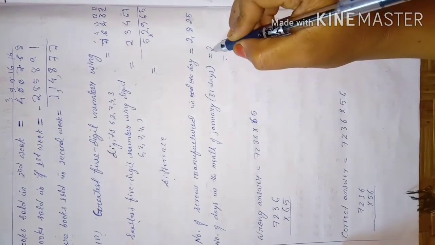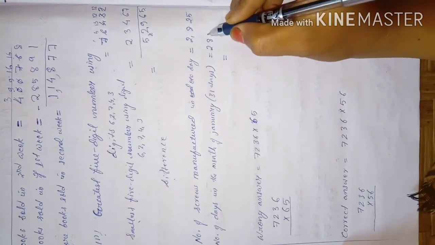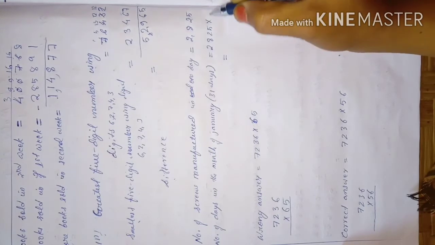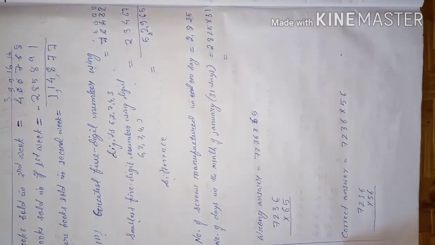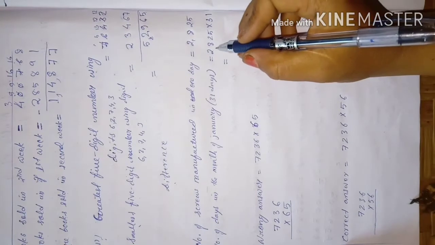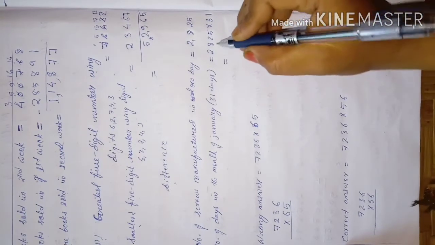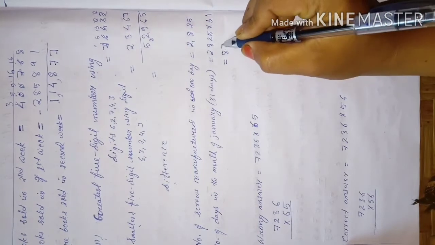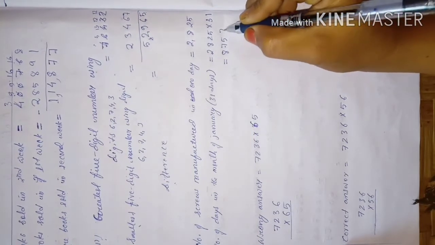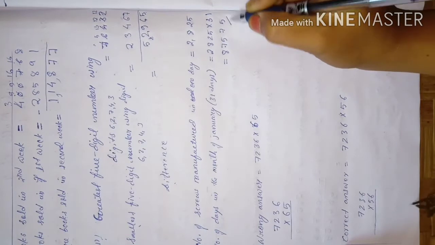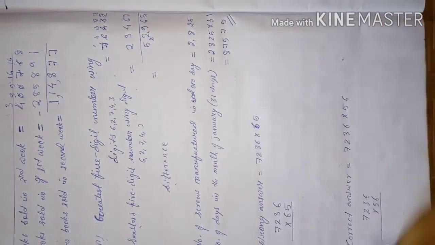So number of days in a month of January is, everybody knows, 31 days. So you have to multiply with 31. So if you will multiply both these numbers, the answer will be 87,575. So this will be your answer.